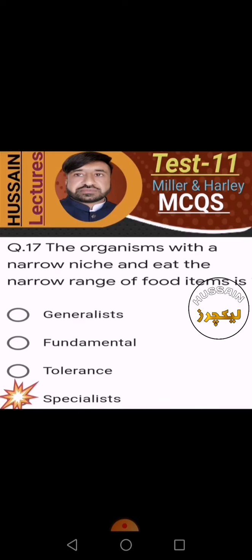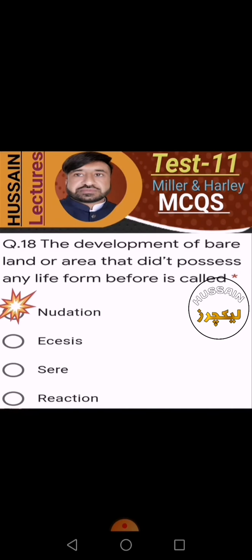The organisms with a narrow niche that eat a narrow range of food items are generalists, no; fundamental, no; tolerance, no; specialists, yes. Last one is right. The development of bare land or an area that did not have any life before is called nudation. Options: MCQs, no; sere, no; reaction, no; nudation, yes. First option is right.